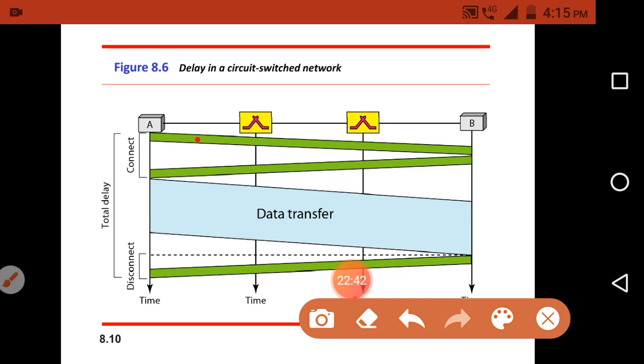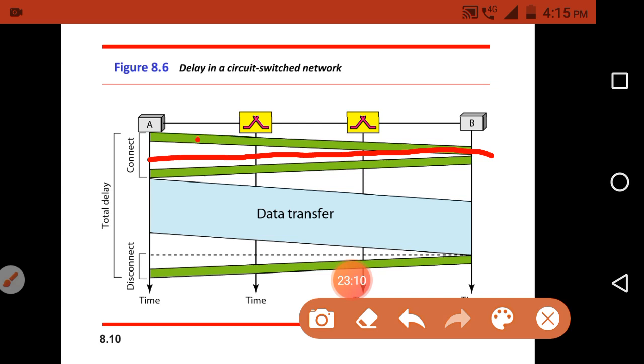So these are the two terms: the propagation time and the transmission time. Propagation time is the amount of time the source requires to send 1 bit from the source to the destination. Transmission time is the amount of time the source requires to place all the bits on the path. Here, propagation time we measure through the slope.